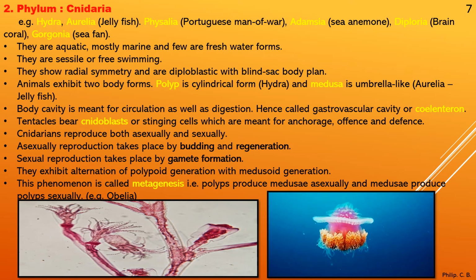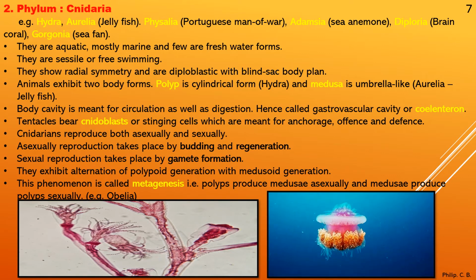Next, cnidarians reproduce both asexually and sexually. Similar to Porifera, even here species reproduce asexually and sexually with the help of gametes. Next, asexual reproduction takes place by budding and regeneration.